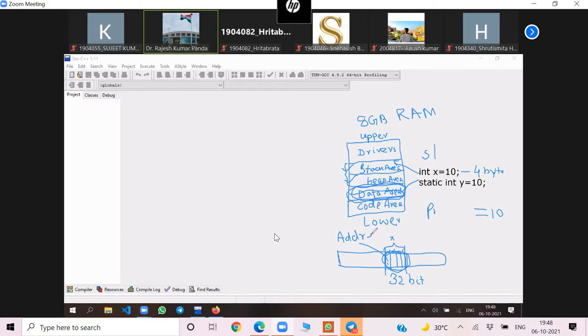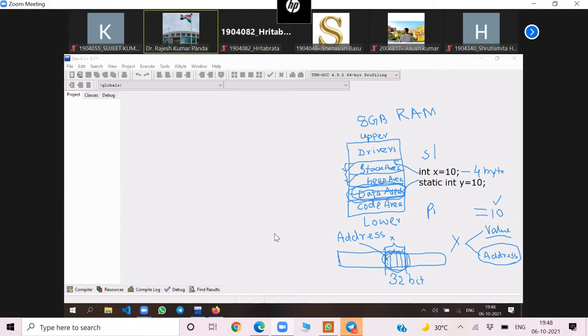Two things will be there in the memory. Remember it. x is a variable which is associated with two things: one is the value of the variable, another is the address of the variable. But nowhere will x be mentioned in the memory. In the memory, two things will be there: one is the value, that is 10, and another is the address. The programmer is not giving the address; the system will give that address. What is that address? A unique identification number of that location.